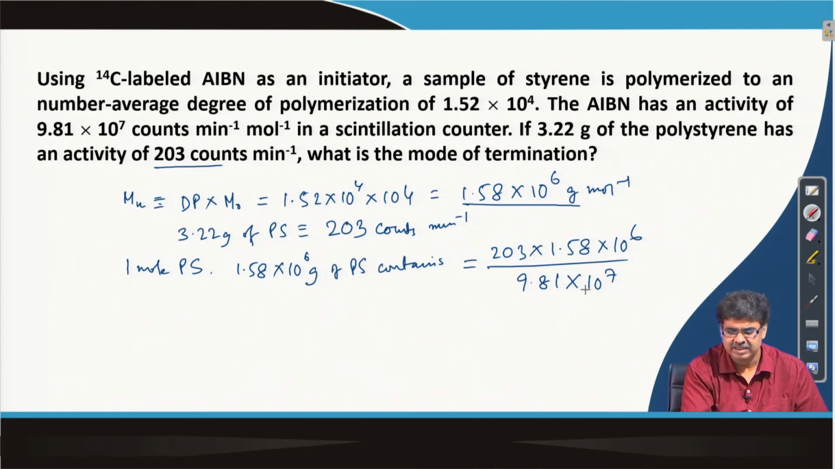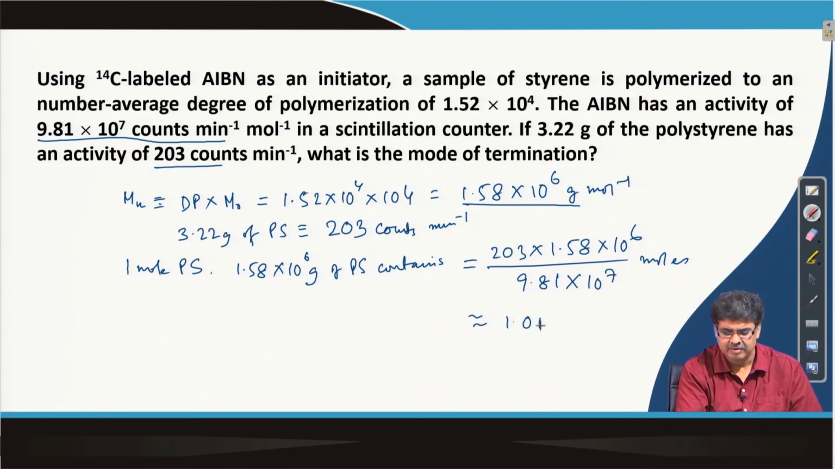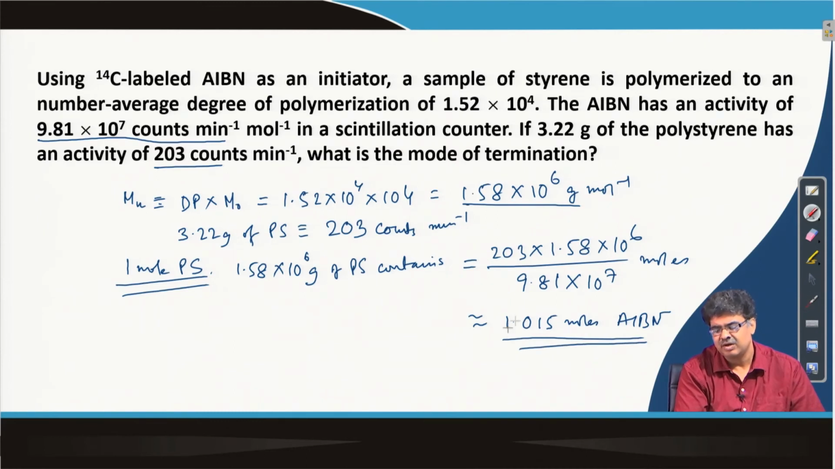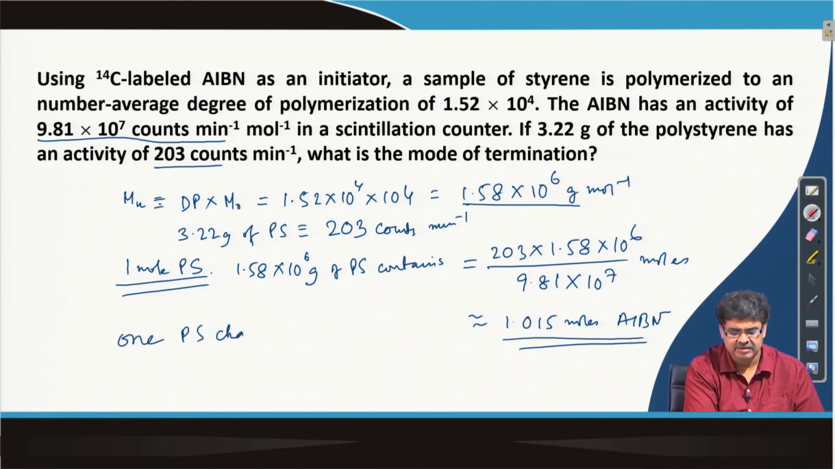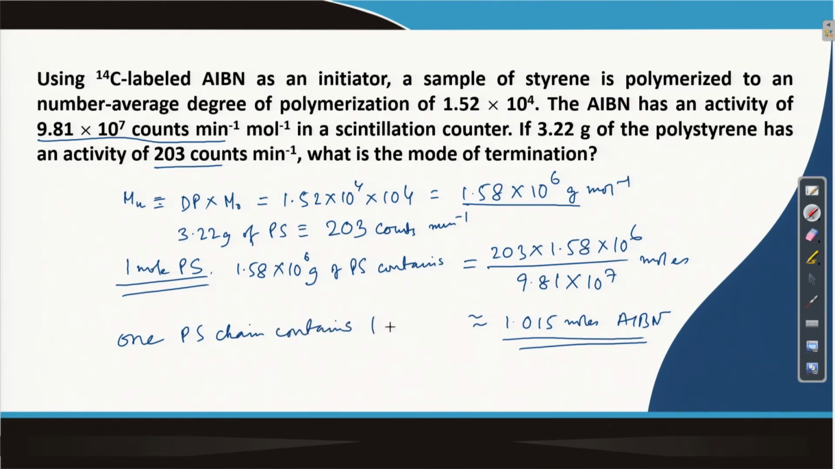One mole of AIBN gives this many counts of AIBN. So, this is the number of moles of AIBN. As you can see, 1 mole of polystyrene gives approximately 1 mole of AIBN, which means 1 polystyrene chain contains 1 AIBN, 1 AIBN complete.